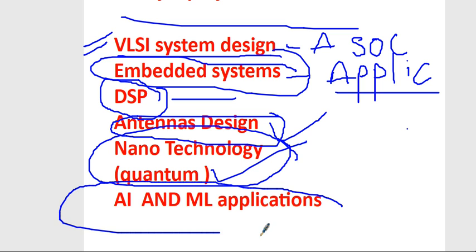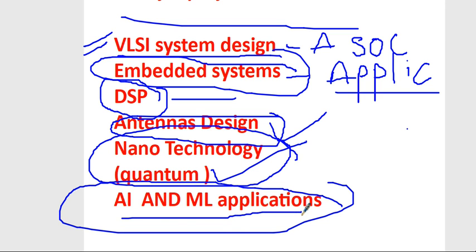And the latest now, all applications are generally under AI and ML. So you can list out any application under this and write Python code to solve any real-time application using AI and ML. Here you use embedded systems.